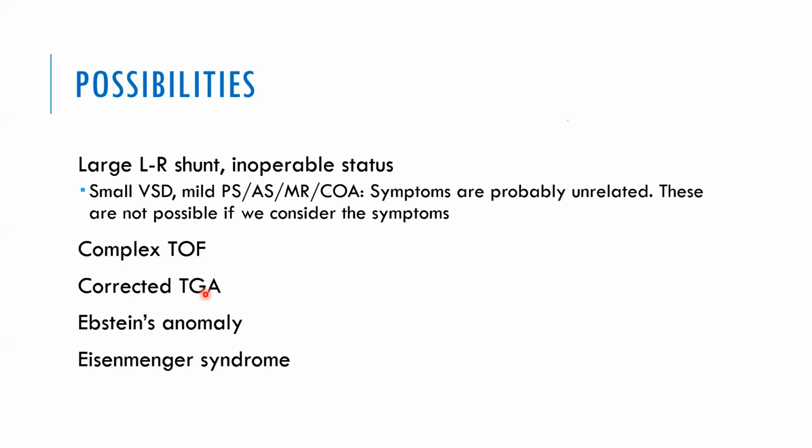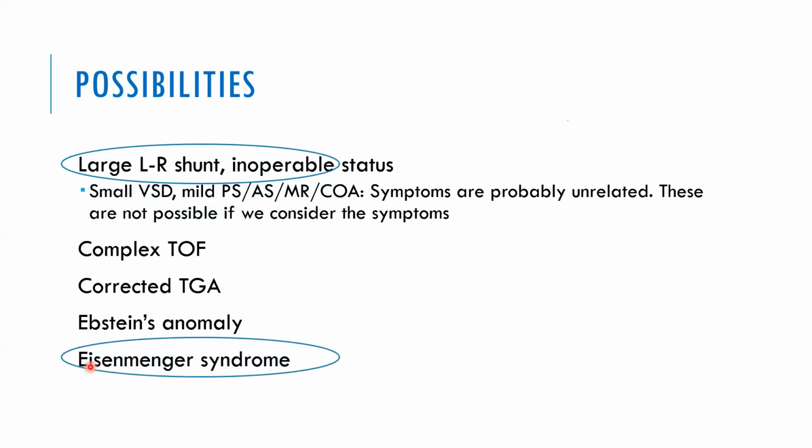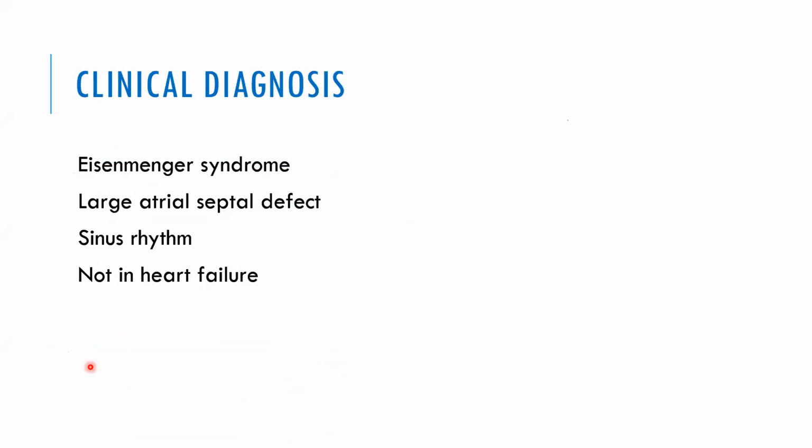No. Is it a corrected TGA? No. Is it an Ebstein's anomaly? No. Because so many features of pulmonary hypertension are there. None of these things will have pulmonary hypertension as a cause. So to connect the left to right shunt and pulmonary hypertension, it boils down to Eisenmenger syndrome. Okay, so my clinical diagnosis was Eisenmenger syndrome, large atrial septal defect, sinus rhythm, not in failure.